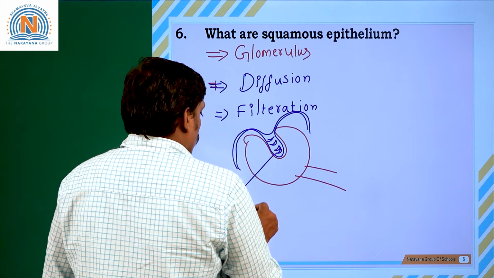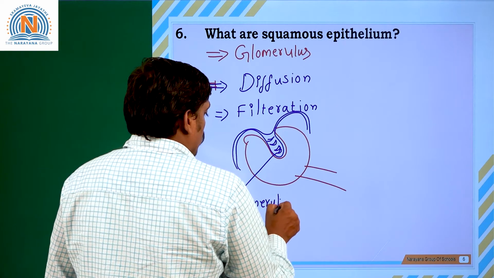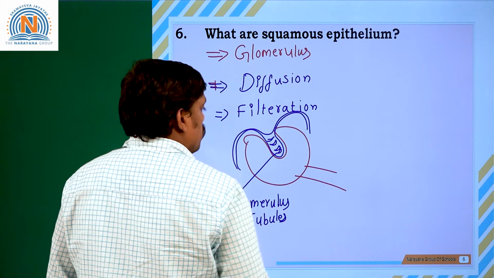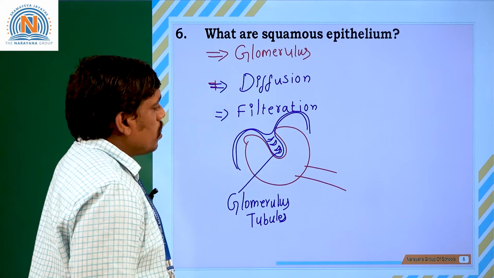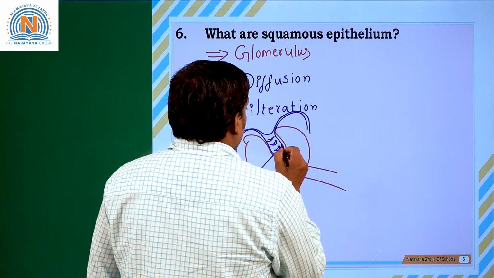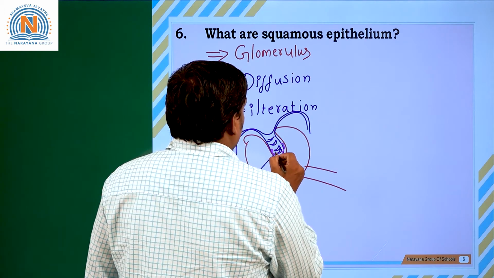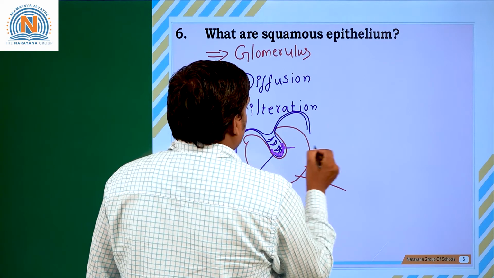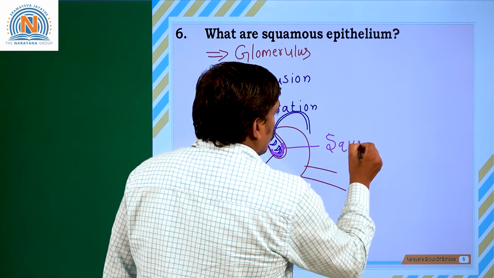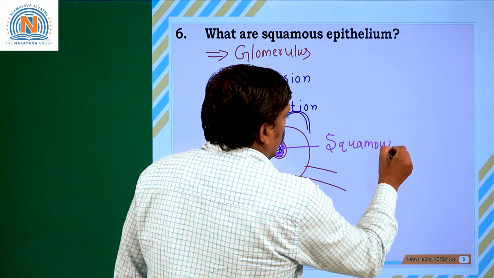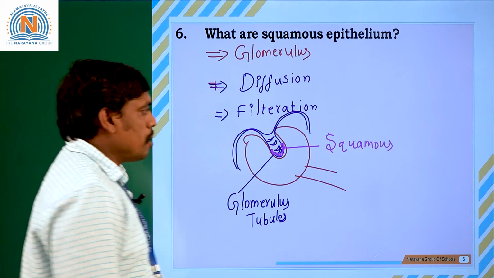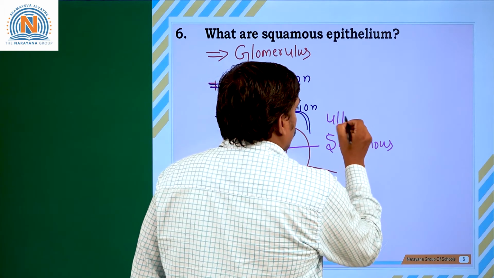Glomerulus or glomerular tubules. The inner walls of these glomerular tubules have a single layer of epithelial tissue. This single layer of epithelium is called the squamous epithelium. What is that called? Squamous epithelium. The squamous epithelium of glomerular tubules plays an important role in the ultrafiltration process.